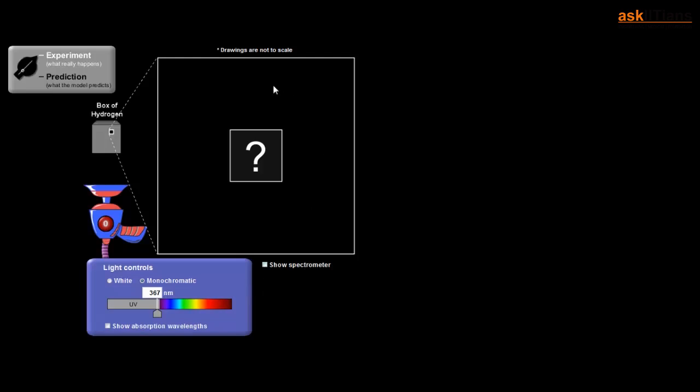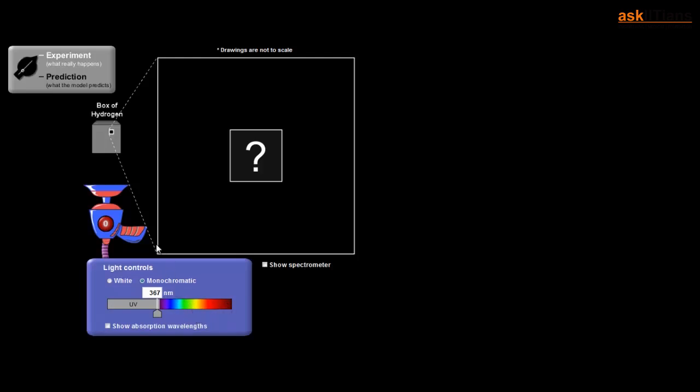So here I have a box which is filled with hydrogen atoms, and I have this gun. This gun is throwing out light of different wavelengths. Here I can choose the wavelength thrown. It can be white, that is all the wavelengths corresponding to the visible spectrum are thrown, or I can have a monochromatic light source with variable wavelength. This is the UV, this is the visible range, and this is the reddish, that is higher wavelength.